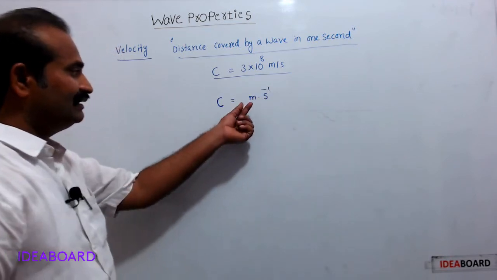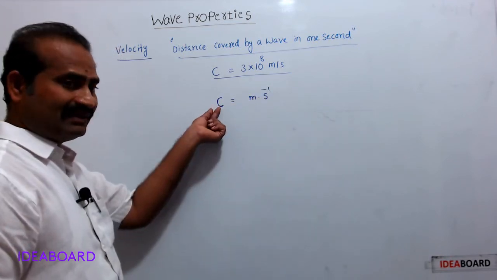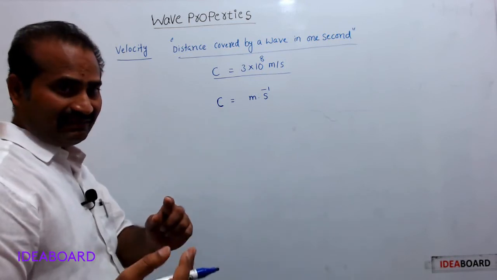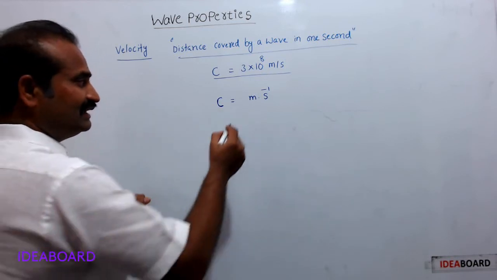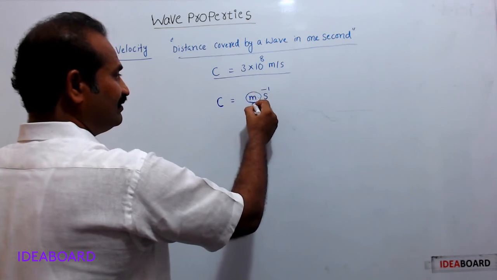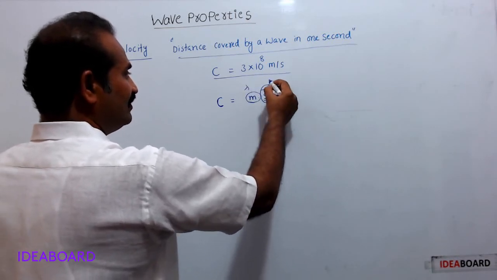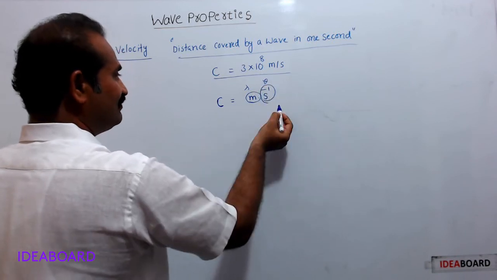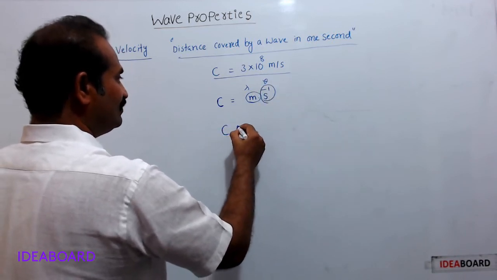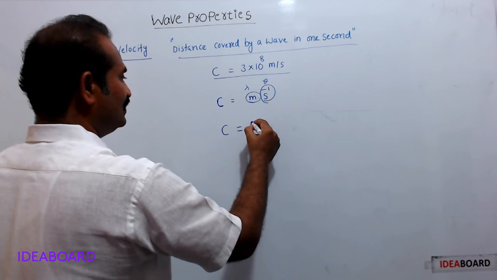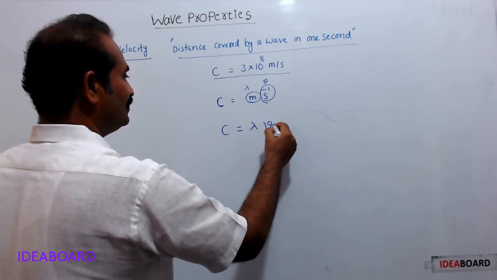Now I am relating this velocity with wavelength and frequency. This is the unit of wavelength, lambda. This is the unit of frequency, nu. Therefore C is equal to lambda into nu.